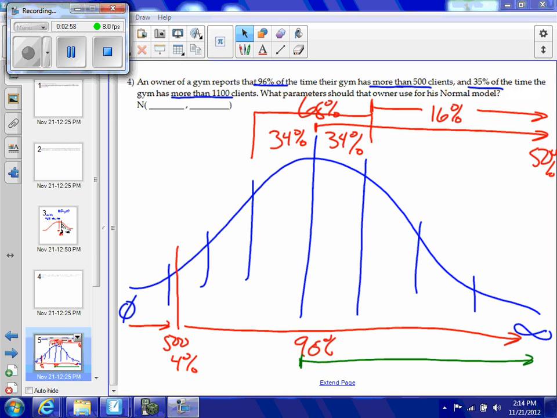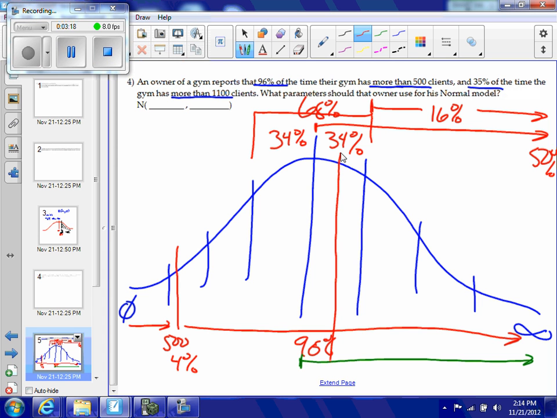Now they've told me that 35% of the time the gym has more than 1,100 clients. So my line to determine where 35% is going to be somewhere in this first little section here. It doesn't have to be exact, but it's going to be somewhere down here, because from here to the end has to be 35%.